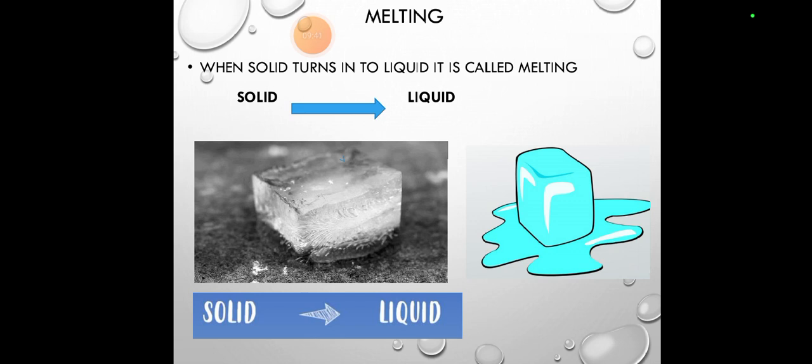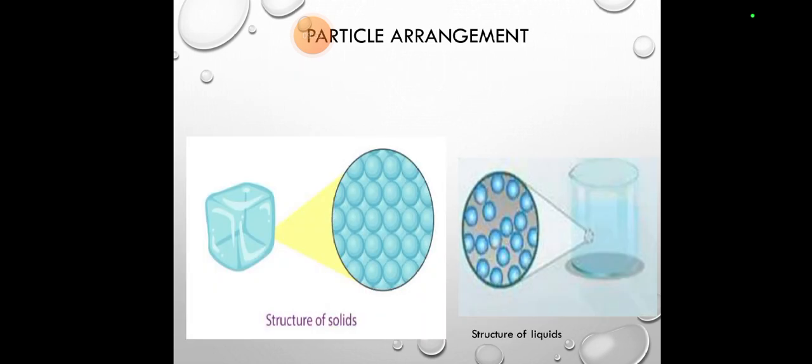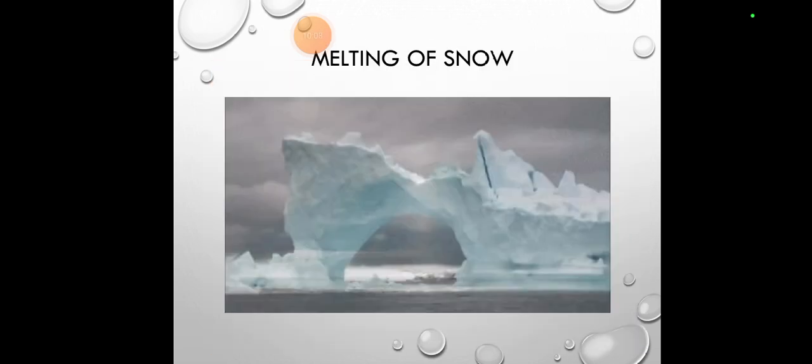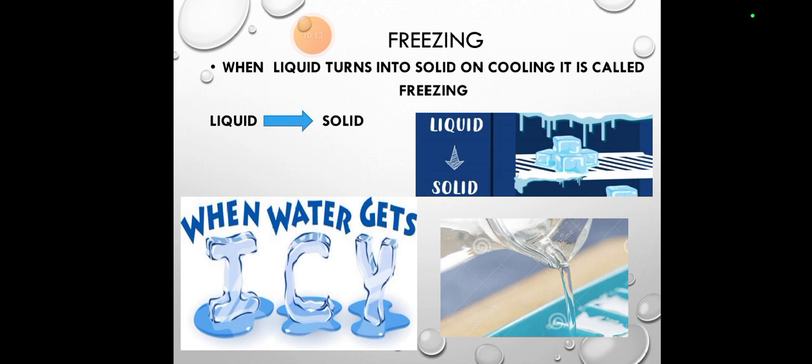Melting. When a solid turns into a liquid, it's called melting. If you see the melting of an ice cube, in the ice cube there is a solid, and if we put that outside, it turns into a liquid. Particle arrangement, how it's the structure of solids. First they are like this. After melting, they have a little bit of space between them, like liquids. Melting of candle wax, you would have seen candle wax melt also. Melting of ice cream, melting of snow that causes global warming.